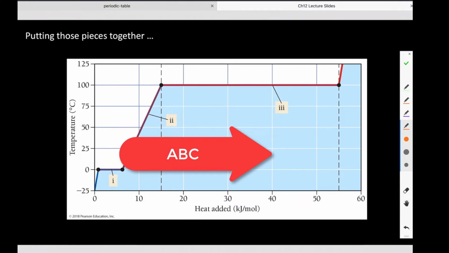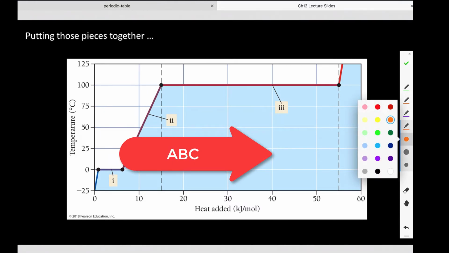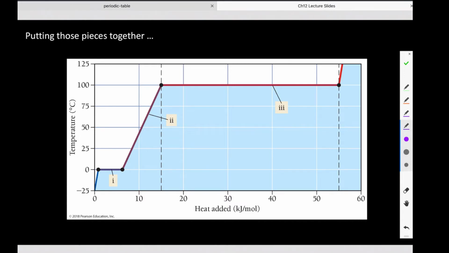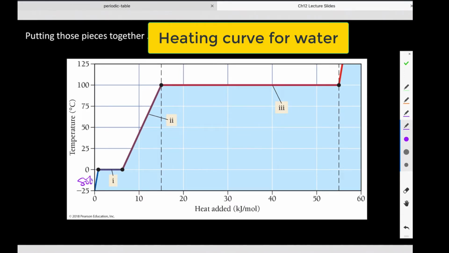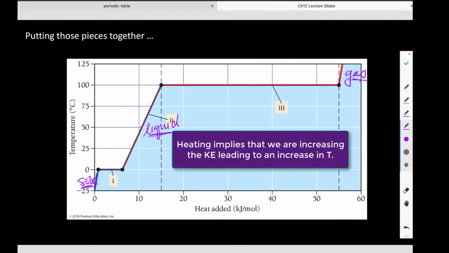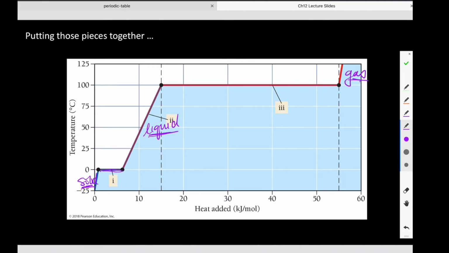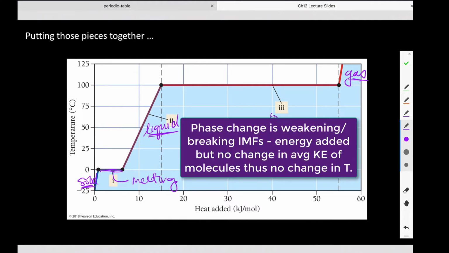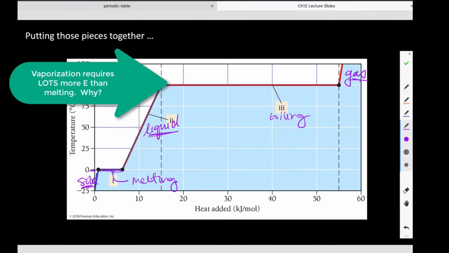Giving it some important labels. All right, so here, again, going back to our states, here we have solid, here we have a liquid, and here we have a gas, right? So we would say that we are heating a solid, heating a liquid, heating a gas at that point in our graph, right? Down here at this plateau, this is the act of melting, and this plateau is the act of boiling, okay? So these correspond to those respective points.